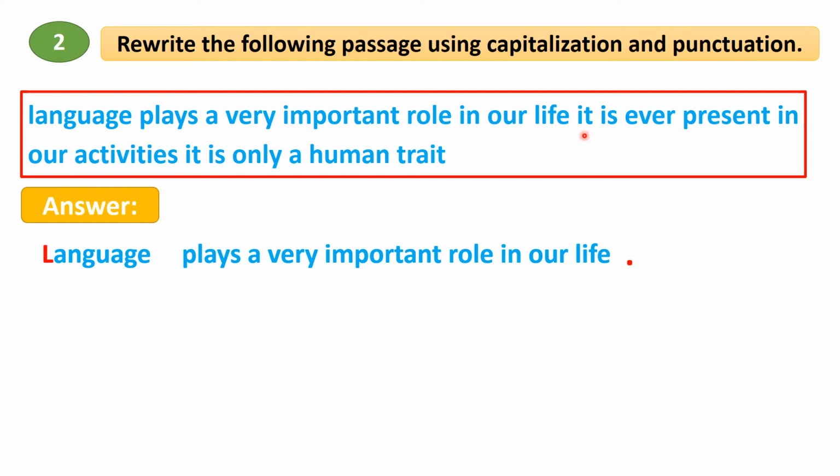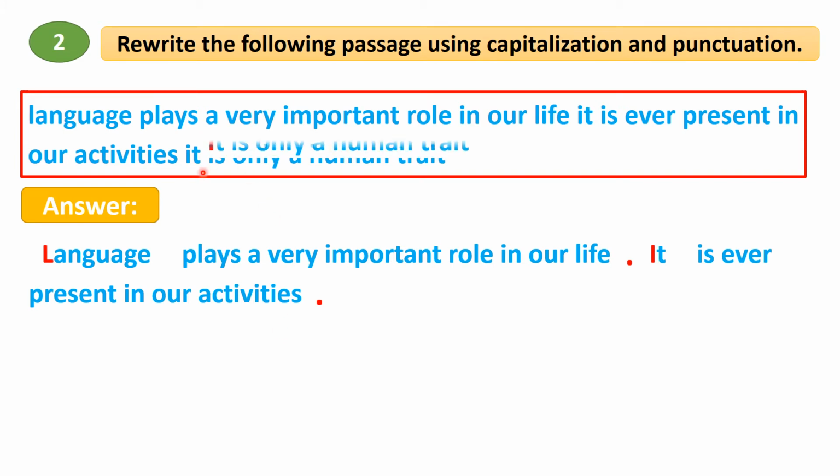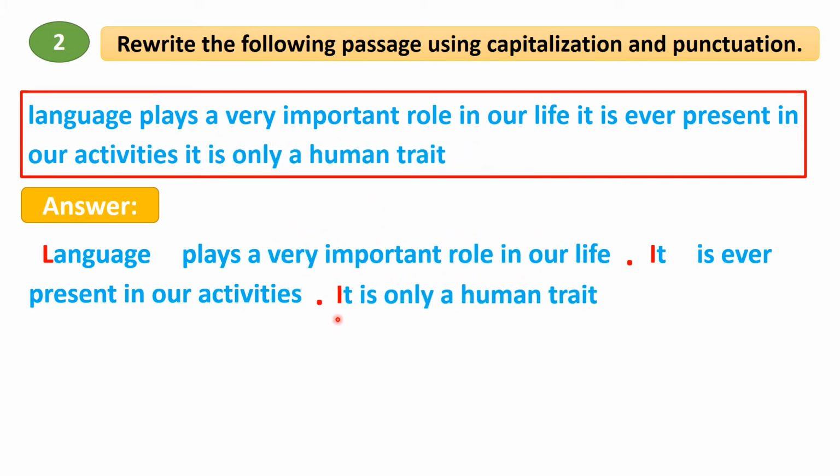The second sentence starts with It, so it will start with capital letter I. It is ever present in our activities. It is also an assertive sentence, so we have to give a full stop. And the last sentence also starts with It, and it will be with capital letter I. It is only a human trait. It is also an assertive sentence, so we have to give a full stop. So dear students, I think you all have understood this passage well. So let's see another example.